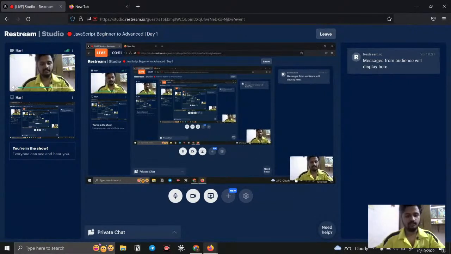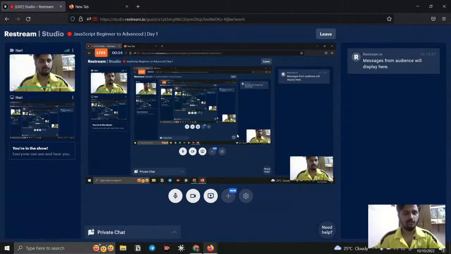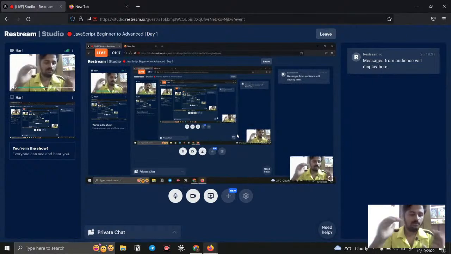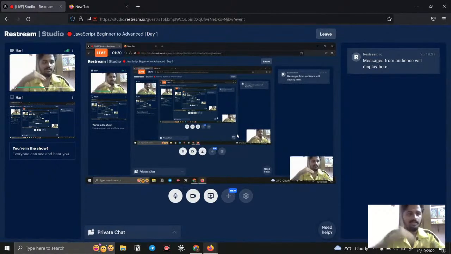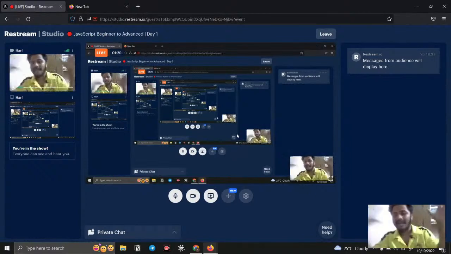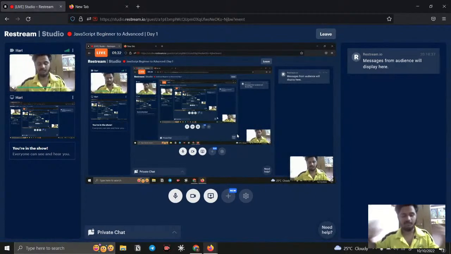Before getting into the session, welcome you all to this JavaScript workshop. It's going to be a 4 days workshop where we're going to see the basics of JavaScript, everything that you need to learn as a JavaScript developer. We're going to teach as much as possible, and this session is not going to end with the next 4 days. It will continue next week as well, where we're going to take some of the advanced concepts. So much is available that is going to be taken.